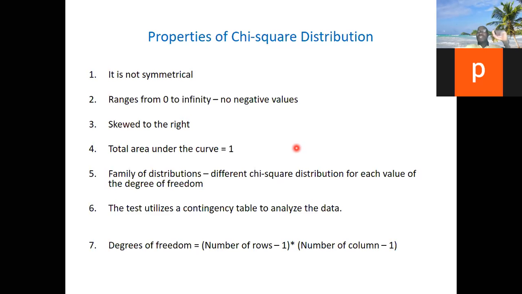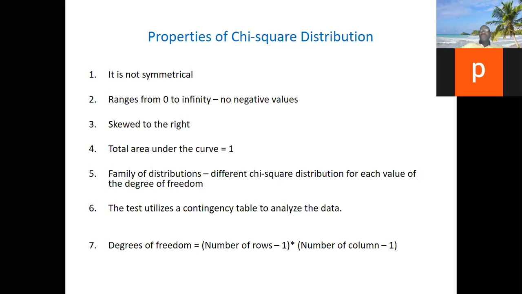One thing I want you to know here is that it is a family of distributions. If you remember, when we talked about normal distribution 2 days ago, we said that if you try to plot the normal distribution for each variable, each variable that is normally distributed has its own normal distribution. That's why we want only one.